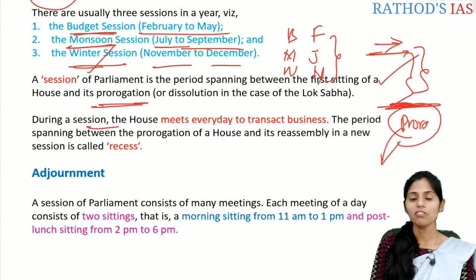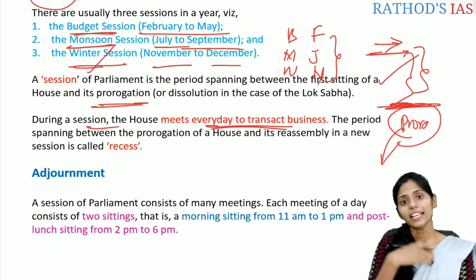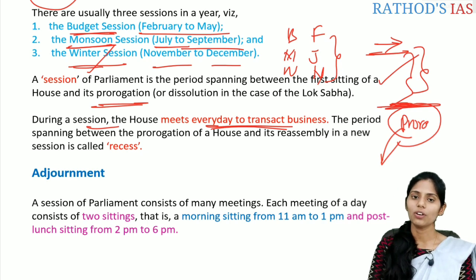During this session, the house meets every day, mainly to transact the business of the house, and the period between the prorogation of the house and the reassembly of the new session is called the recess.